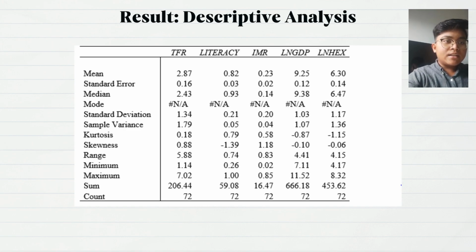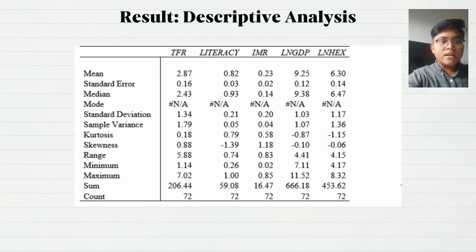This indicates that TFR data doesn't have a symmetrical distribution, as the mean and median values have a difference of 0.44, and the skewness is 0.88, which means the data for TFR is skewed to the right. As for kurtosis, the distribution of TFR is platykurtic with a value of 0.18. It shows that the dataset has a lower tail than a normal distribution. The result also shows that this data is less scattered with a value of 1.79 for sample variance, while the standard deviation indicates that the TFR is spread within 1.34 standard deviation from the mean. The standard error of 0.16, which is relatively small, gives us an indication that the mean is relatively close to the actual mean for the overall population.